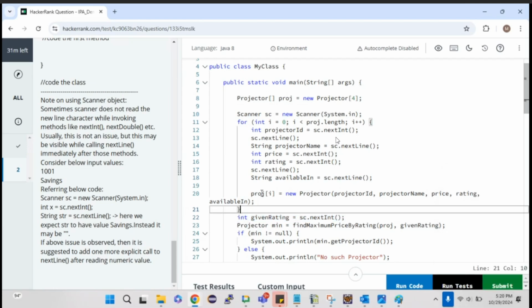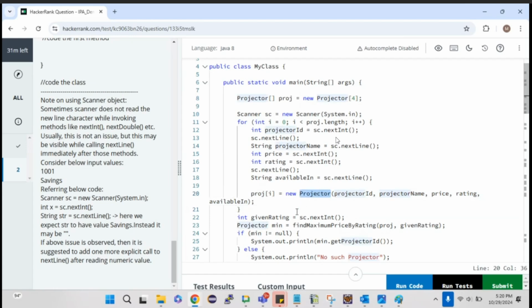Now what I have done is proj of i. So projector array of objects, right? I'm mentioning the index i equal to new Projector. Here I'm creating an object. I'm calling the constructor and passing all the input values as input parameters.